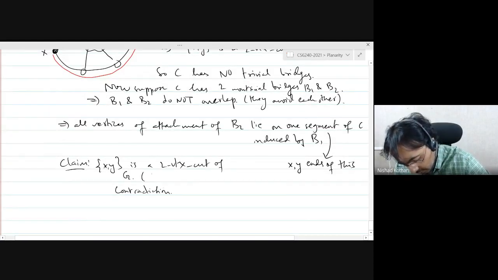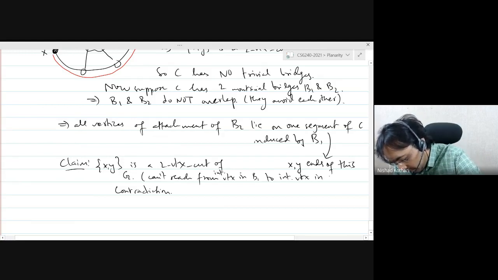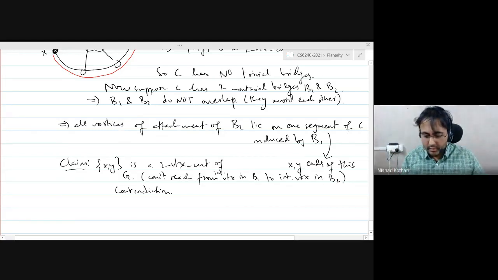So the reason is you can't reach from a vertex in B1, you can think of an internal vertex if you like, to an internal vertex in B2 instead of an attachment vertex.